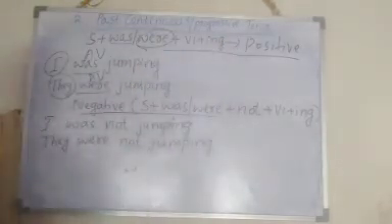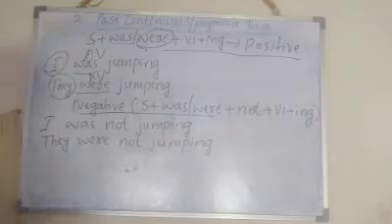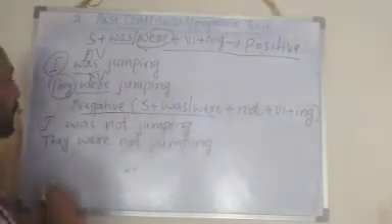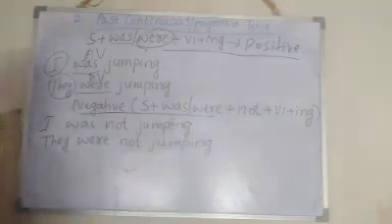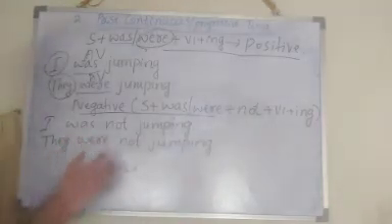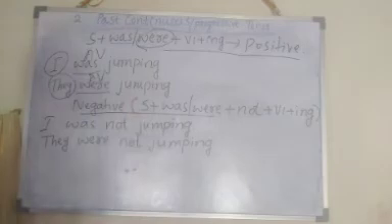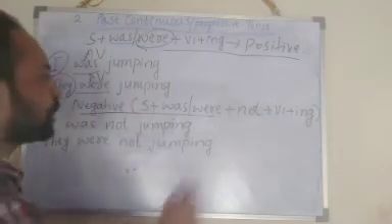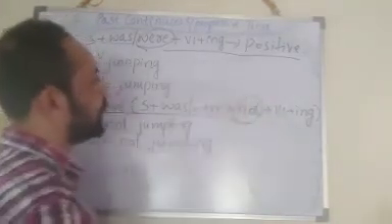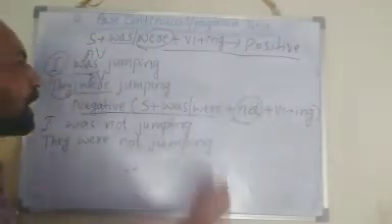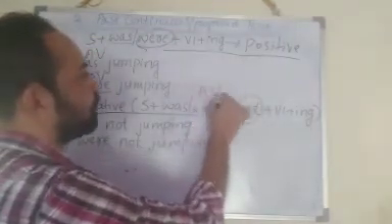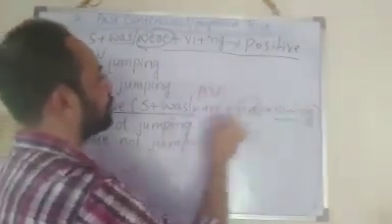Next, negative past continuous tense. I was not jumping, they were not jumping. To make negative past continuous tense, you have to use the word not in between auxiliary verb and the main verb.